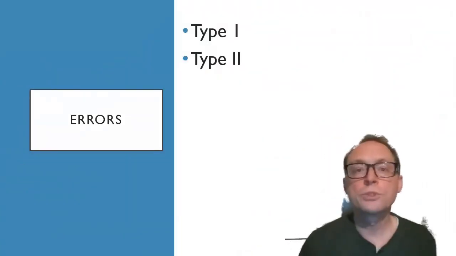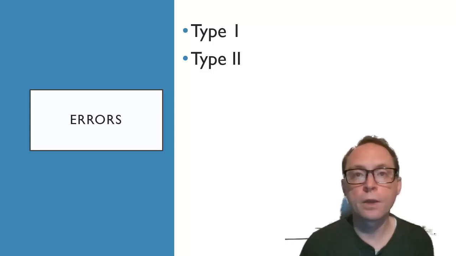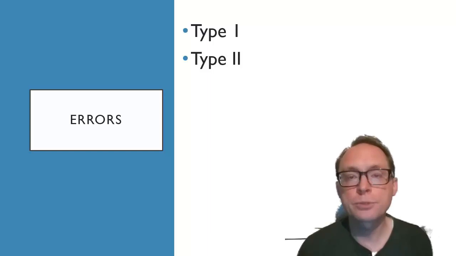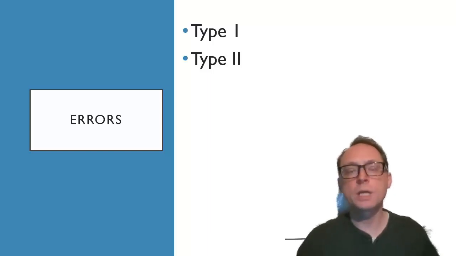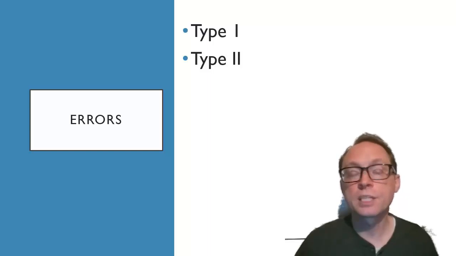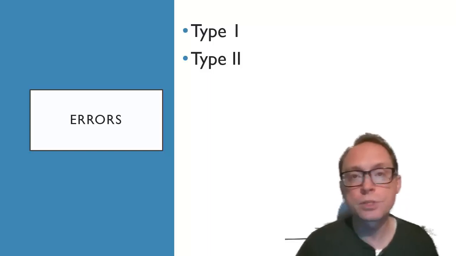Okay, welcome to the second part of chapter 3. So, this is the second portion of chapter 3. Last time we talked about the different kinds of claims that we have. Specifically, we talked about frequency versus association versus causal claims.